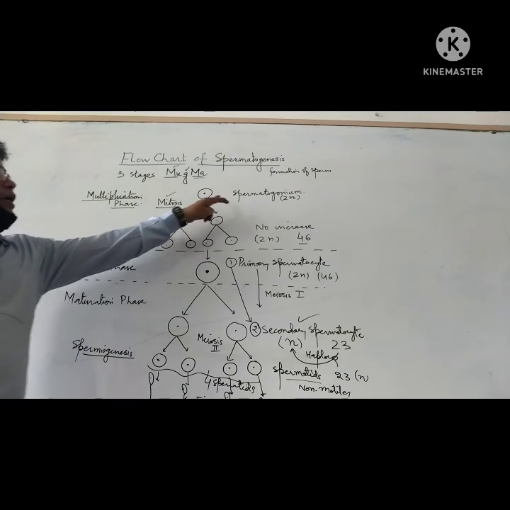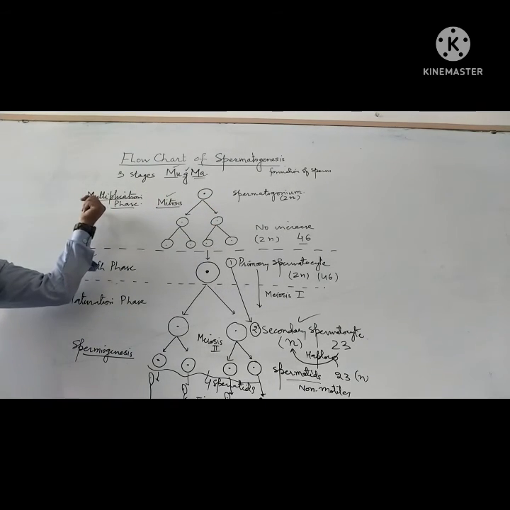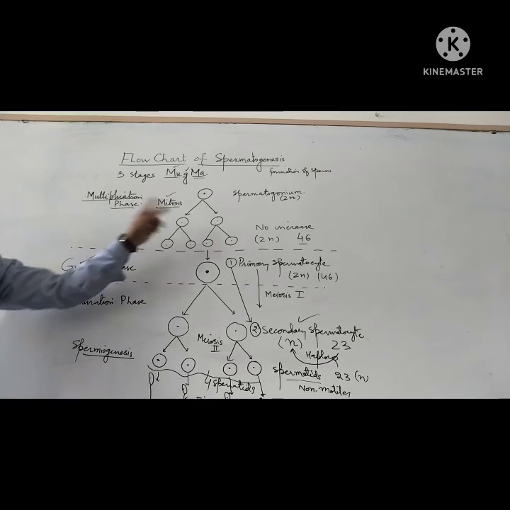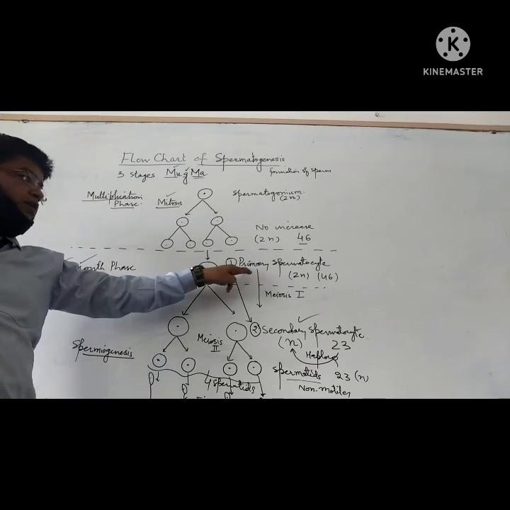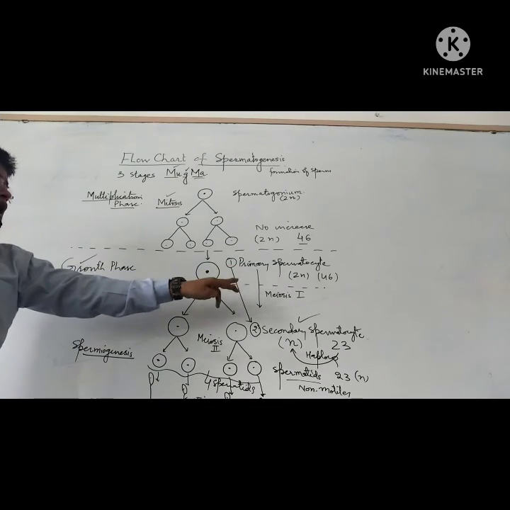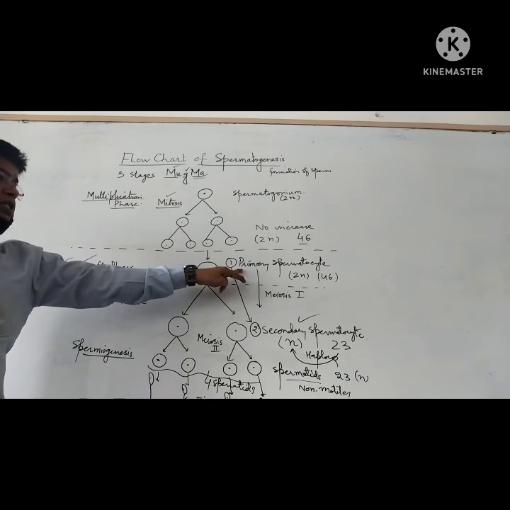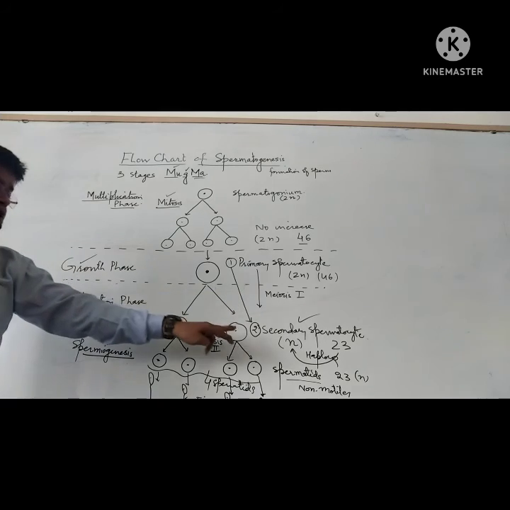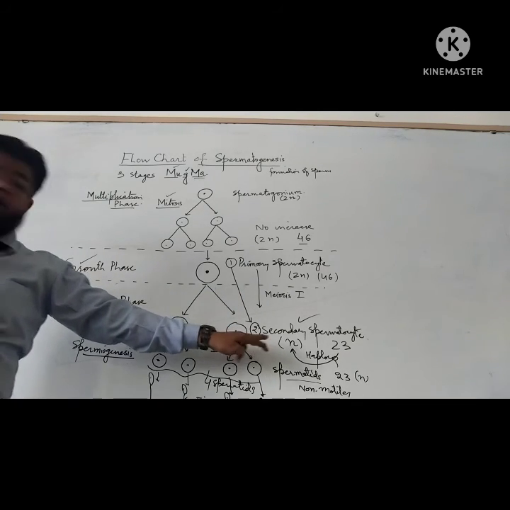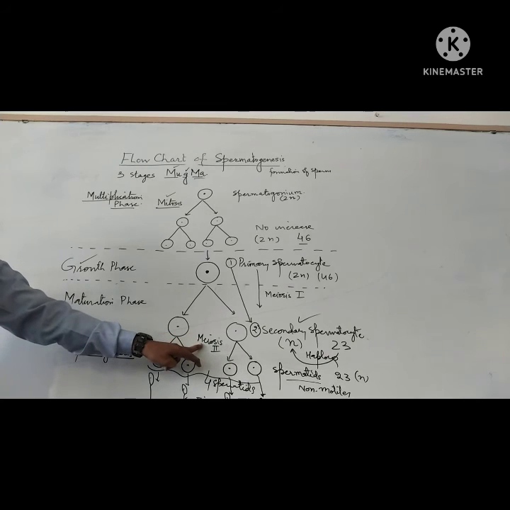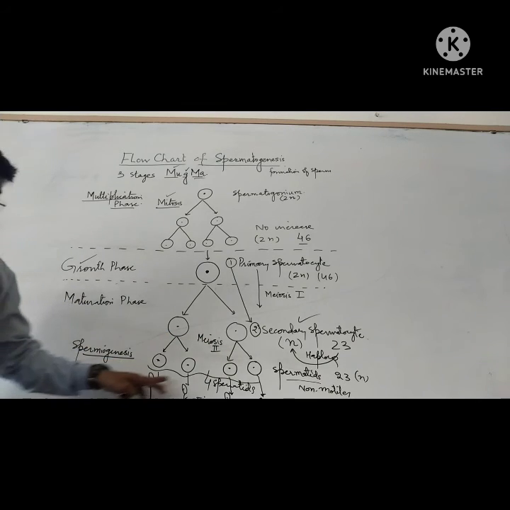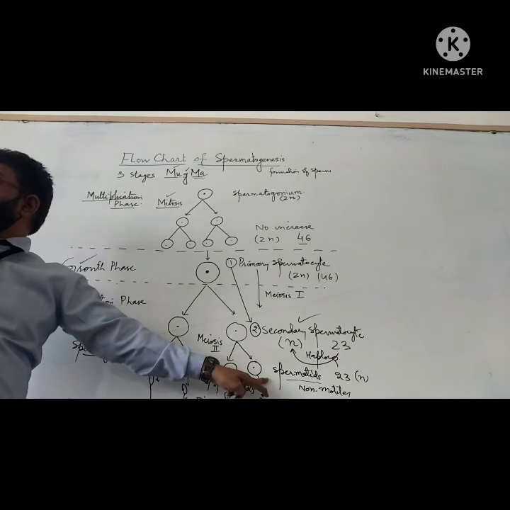So one spermatogonium, first by the process of multiplication, increases the number. In the growth phase they enlarge and behave as a primary spermatocyte, and then meiosis first takes place in the primary spermatocyte, giving rise to secondary spermatocytes. Now the secondary spermatocytes by meiosis second transform into spermatids.